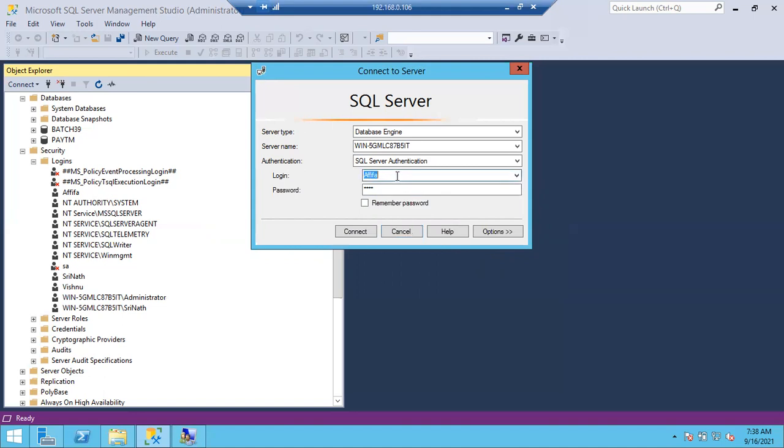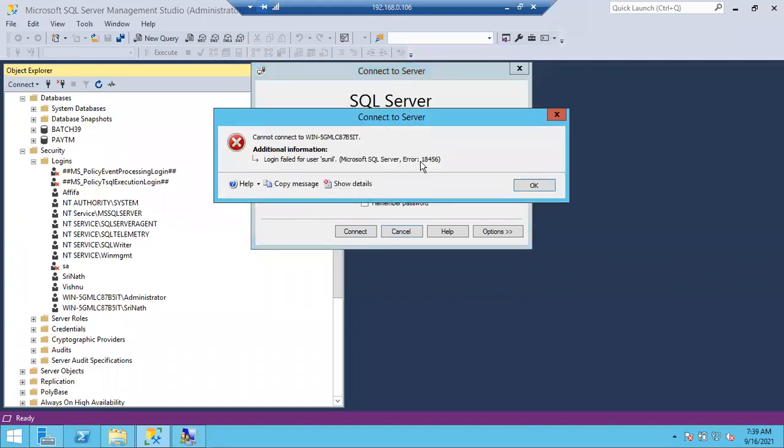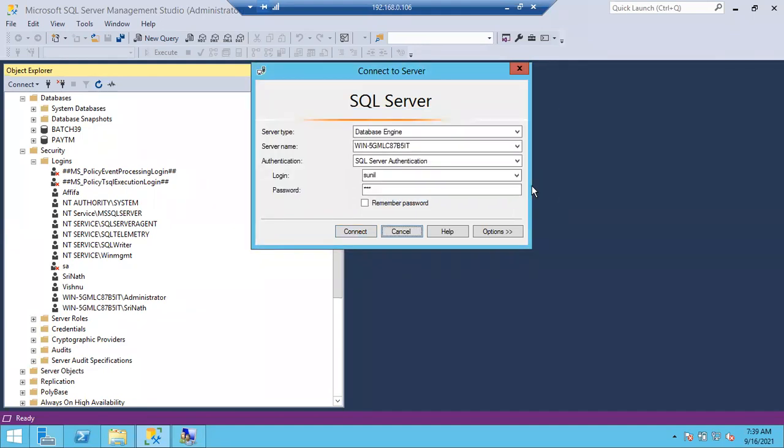See here, for example, let me go with Sunil. The Sunil login is not created. I can give a default password, something like that. But still I'll get the error: login failed for user Sunil, 18456. So in all scenarios you can see the login failed error.